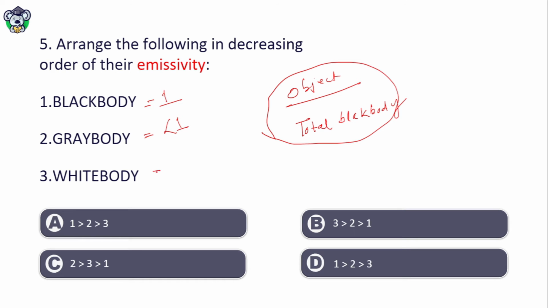White body emissivity is 0. Why does a white body have emissivity 0? Because it neither absorbs nor radiates any radiation. So in decreasing order of emissivity, first will be black body, then gray body, then white body. 1 2 3, that is option A is correct.